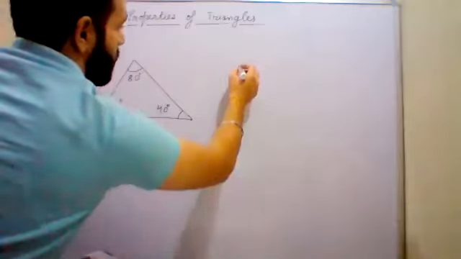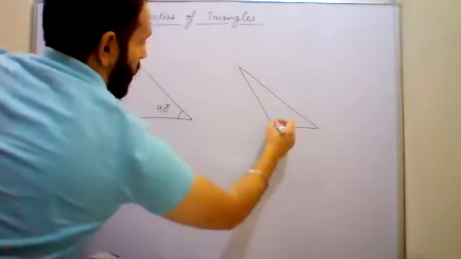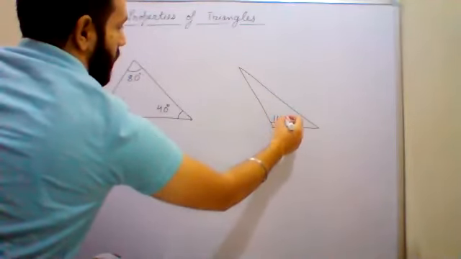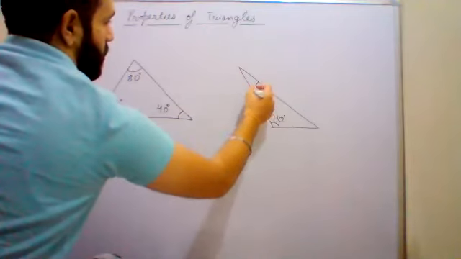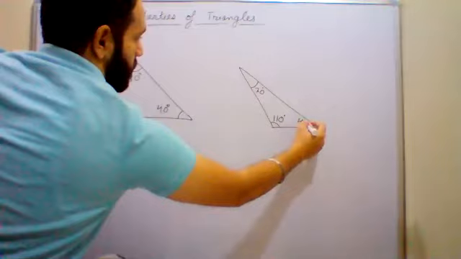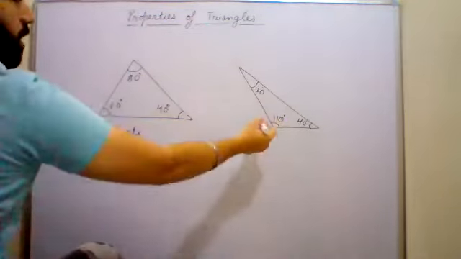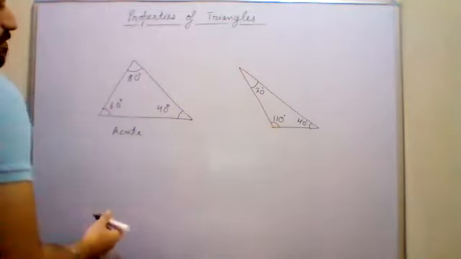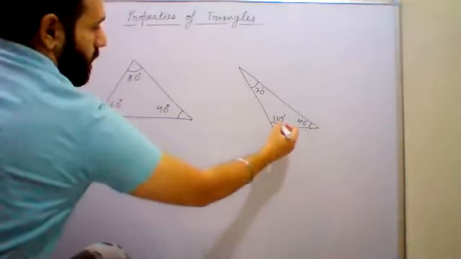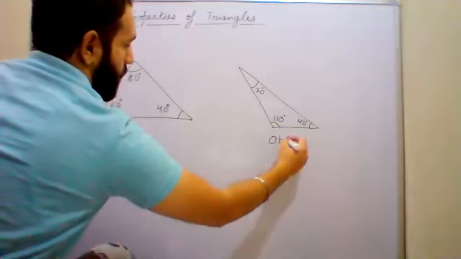Second one, obtuse angle triangle. In this, any one angle is more than 90. So this is your 30 degrees and this is 40, and this is 110. You can see that in this figure, there is one angle which is more than 90. So this type of triangle is known as an obtuse angle triangle.